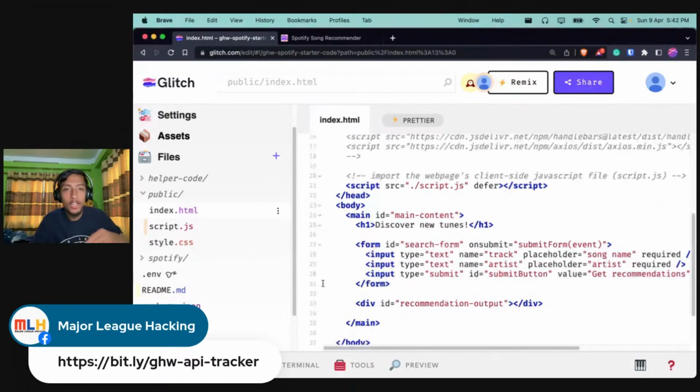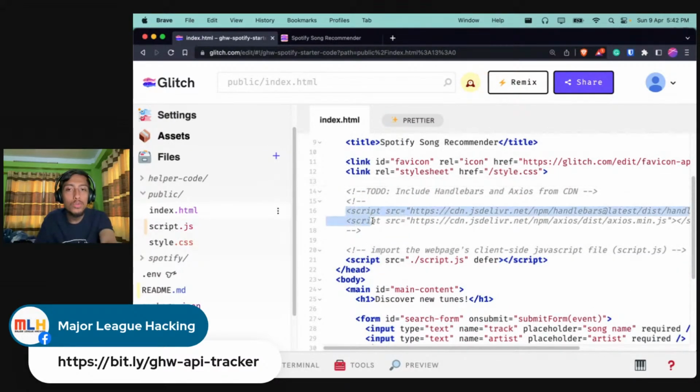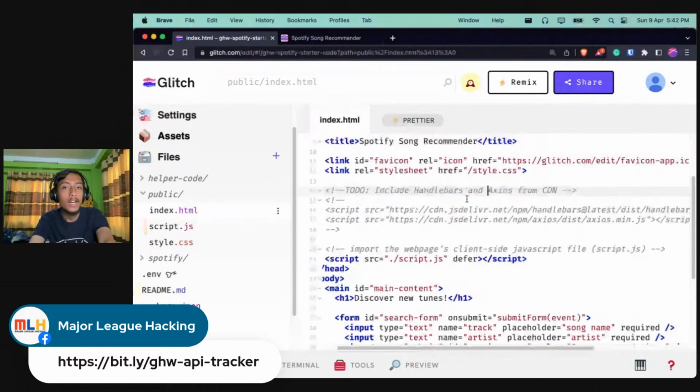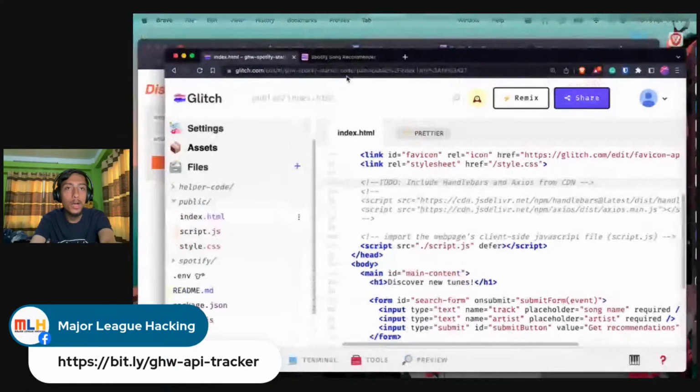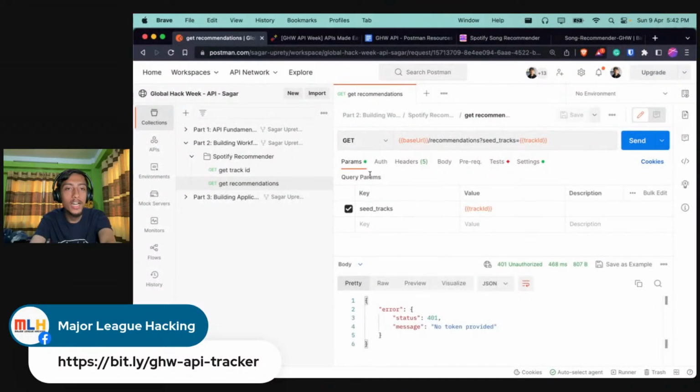Awesome. After that, let's see what the to-dos are over here. So there are two to-dos, right? It says that we need to include Handlebars and Axios from a CDN. We'll be using Handlebars for templating our response, right? So if you see the complete code, let me pull that up. Awesome. So yesterday we did get a response, and we were able to visualize it, right?